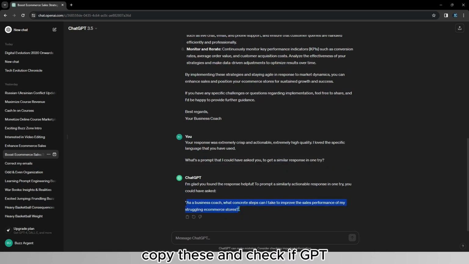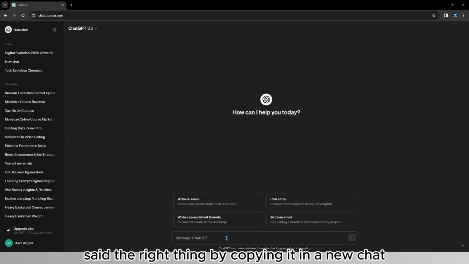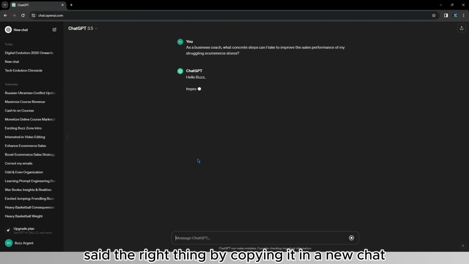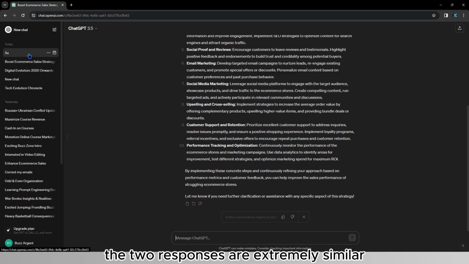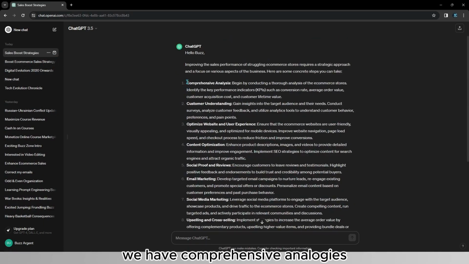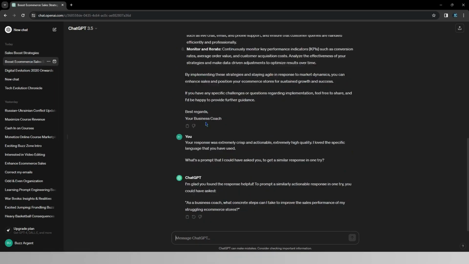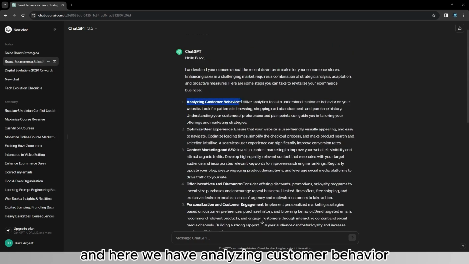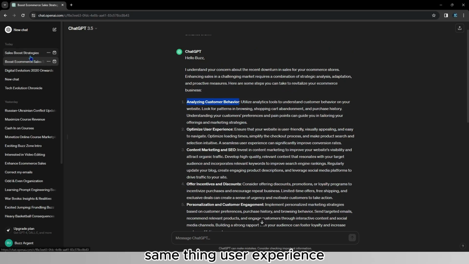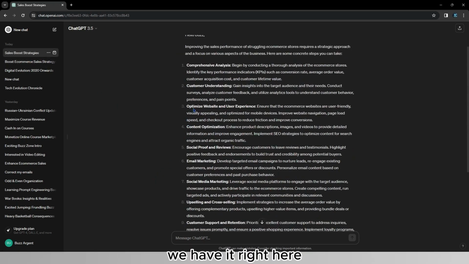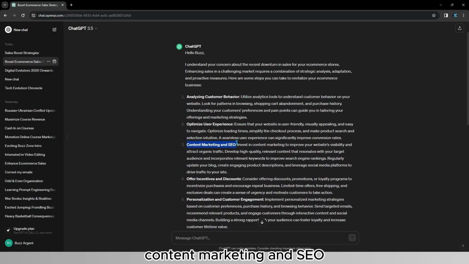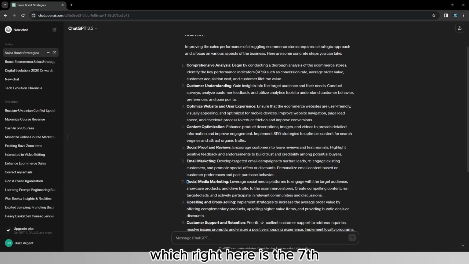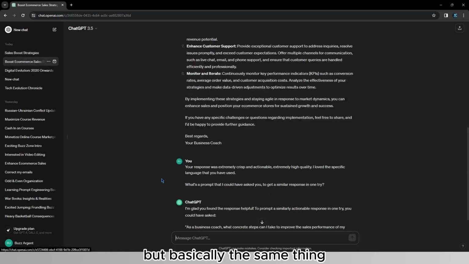So I'll go ahead, copy this, and check if GPT said the right thing by copying it in a new chat. And as you can see, the 2 responses are extremely similar. If I look at the first one, we have comprehensive analysis, and here we have analyzing customer behavior, same thing. User experience, we have it right here. It's the third instead of the second one, but basically the same thing. Content marketing and SEO, which right here is the 7th, but basically the same thing.